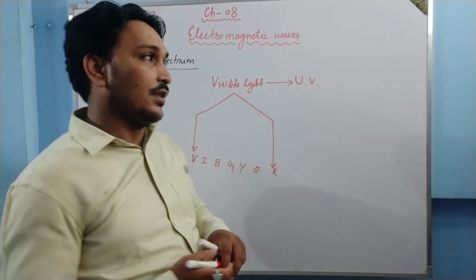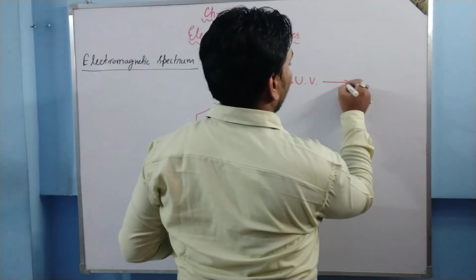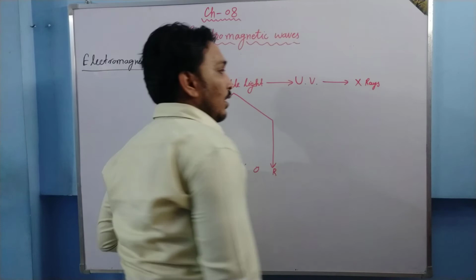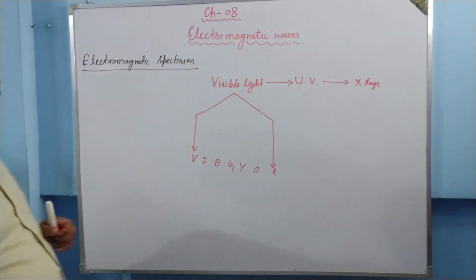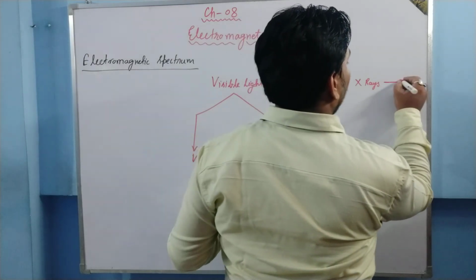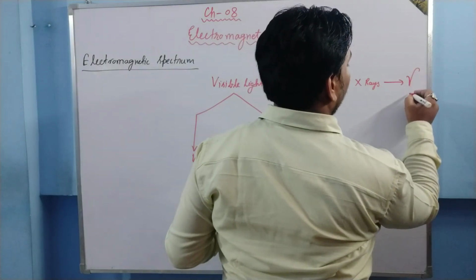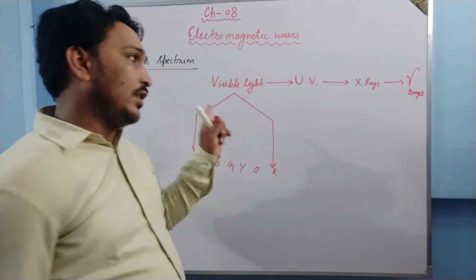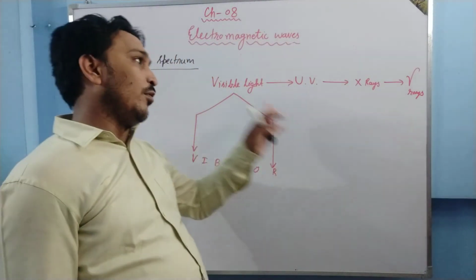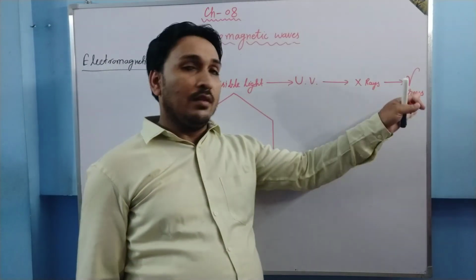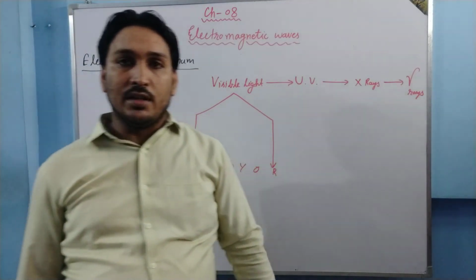Then X, X rays. After UV, you will get X rays. Then after X, Y, Z. But not Y exactly, something that looks like Y: that is gamma rays. So this side we go like this: visible light, UV, X rays, and gamma rays.